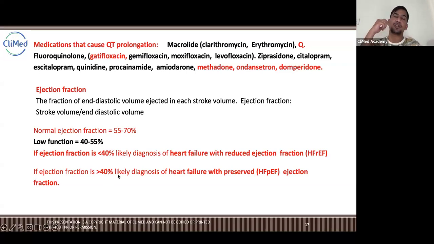And then 40 to 50, this range of ejection fraction is called the gray area, because that happens usually because of myocardial infarctions, arrhythmias, or something that is in the recoverable stage and can be reversed easily. So that is called heart failure with mid-range ejection fraction, and less than 40 is called heart failure with reduced ejection fraction, where it is a real heart failure, where the actual pumping capacity is going down, right? In heart failure with preserved ejection fraction, the pumping capacity remains normal.